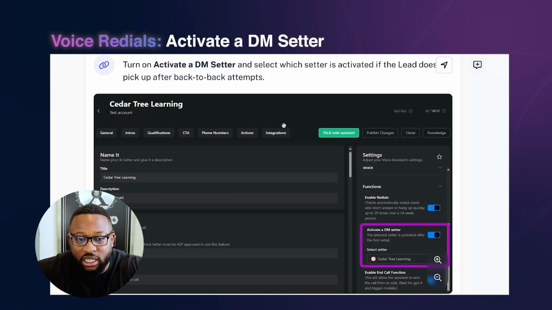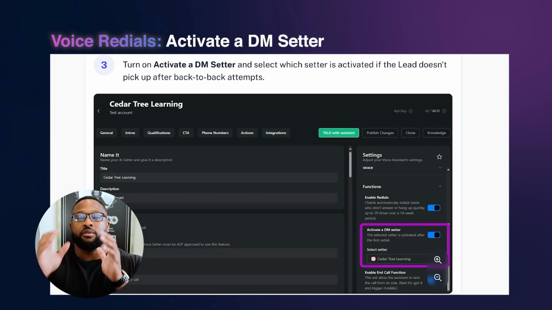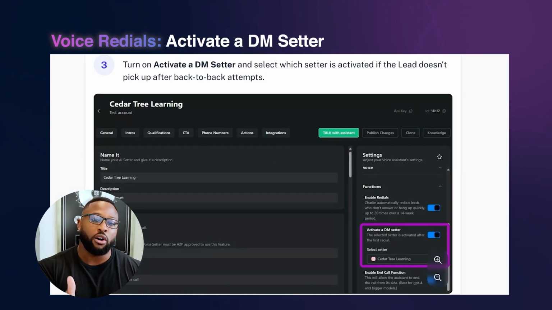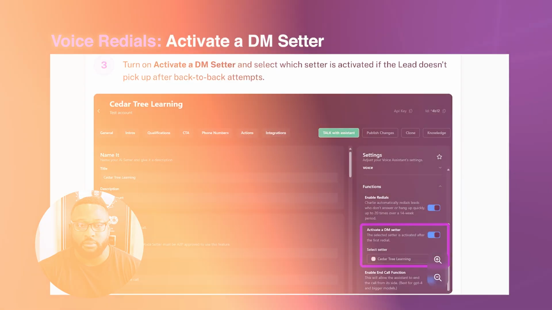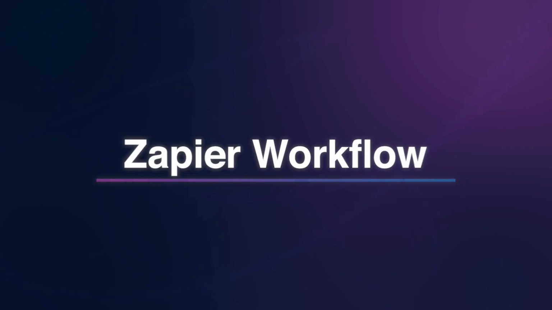So you can trigger a DM agent if somebody doesn't pick up the phone, and this really makes your use cases way more powerful. So now you can activate a voice agent to do an outbound call. It calls a lead, double dials them, redials them, person doesn't pick up, then it tags in the DM agent to send them a text message. And now you've got both the voice calling the lead and the DM agent texting the lead. And whichever one gets a hold of them first, it'll kill the other one and then proceed with whatever channel the lead replied in.